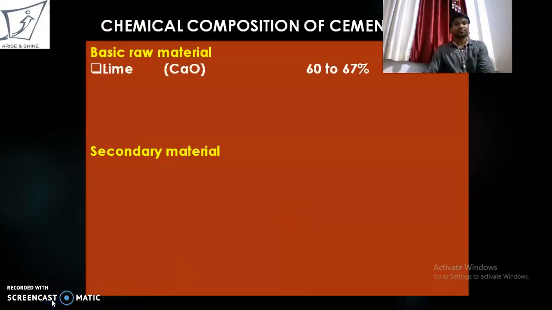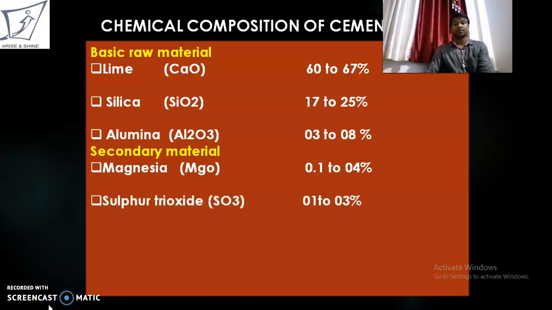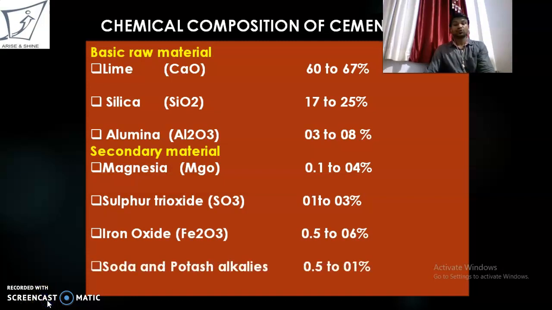Chemical composition of cement. It consists of lime. Out of 100%, 60 to 67% is occupied by lime. Silica 17 to 25%. Alumina 3 to 8%. These are the primary raw materials. Secondary materials consist of magnesia, that is 0.1 to 4%, sulfur trioxide 1 to 3%, iron oxide 0.5 to 6%, soda and potash alkalis 0.5 to 1%.